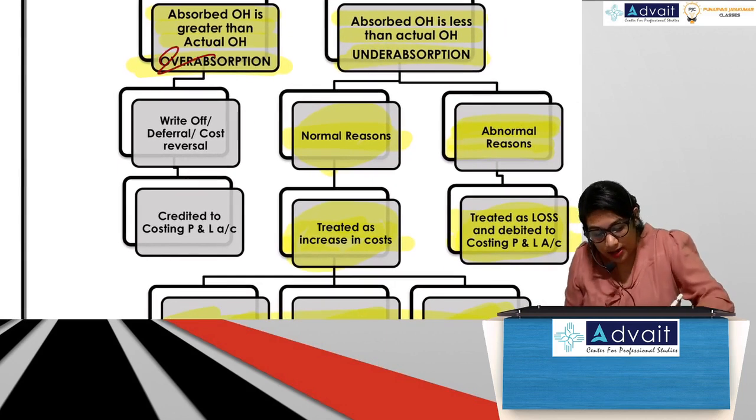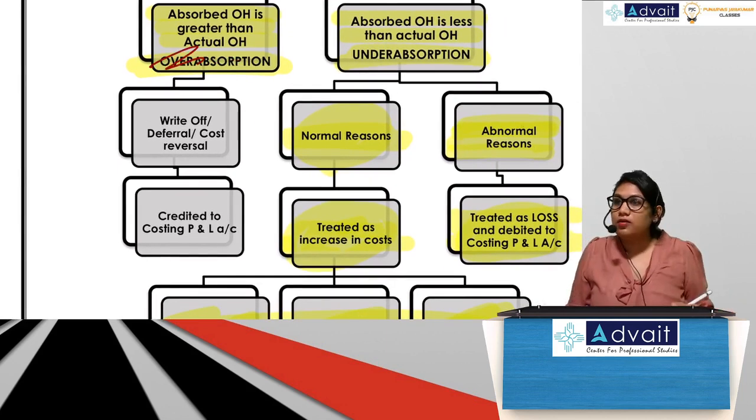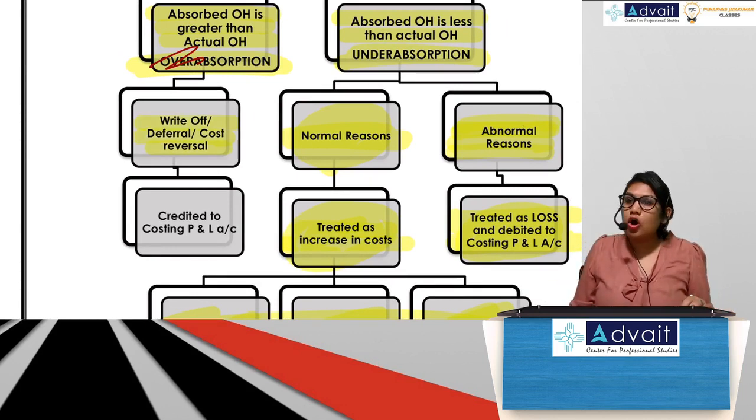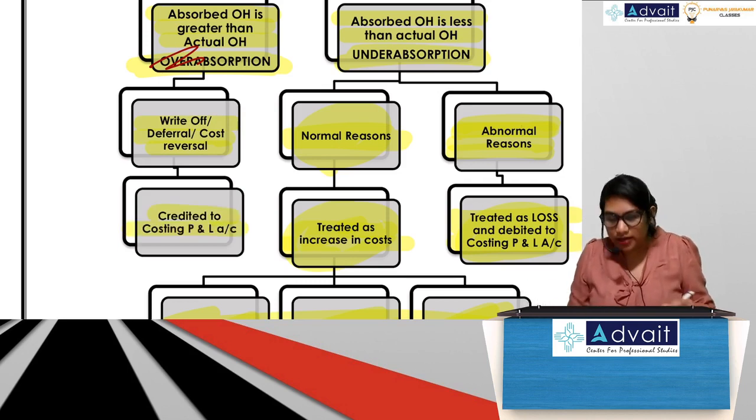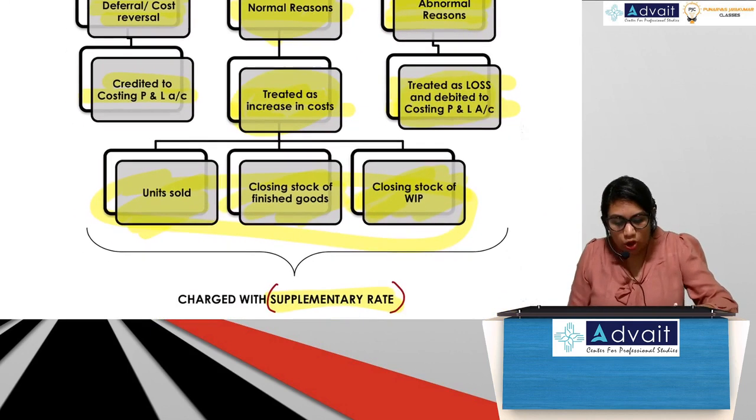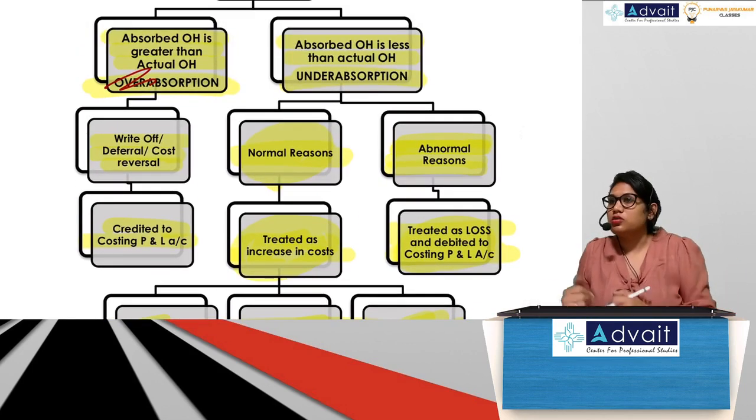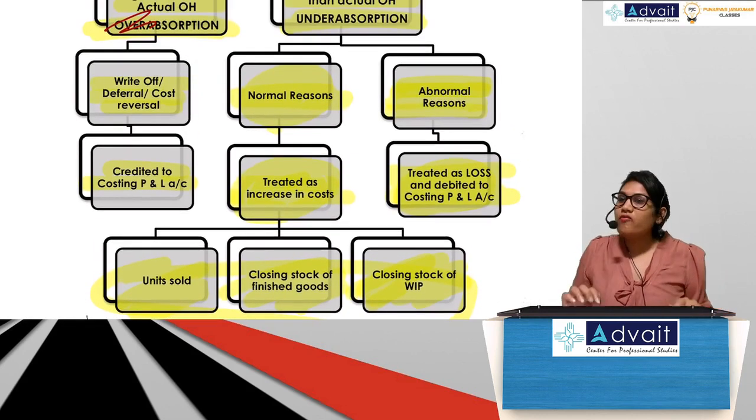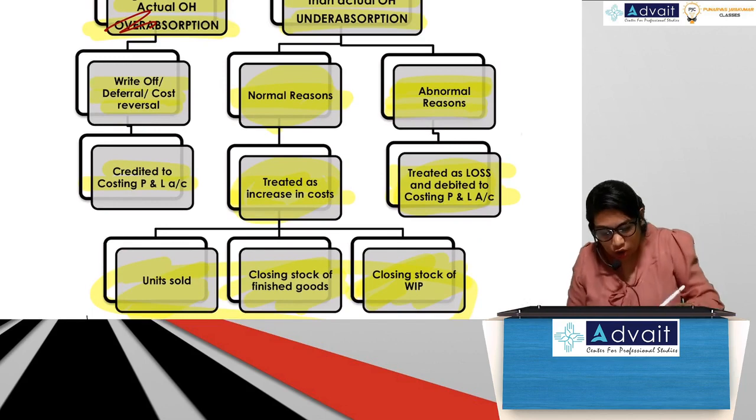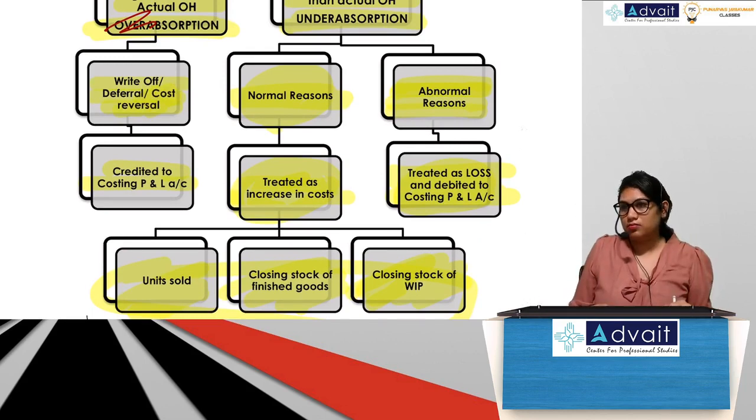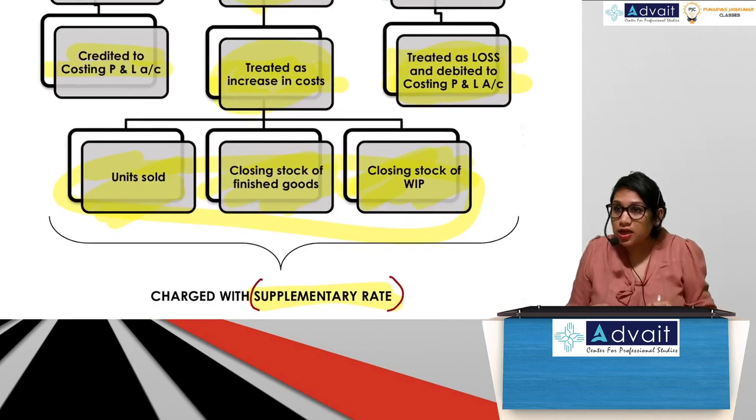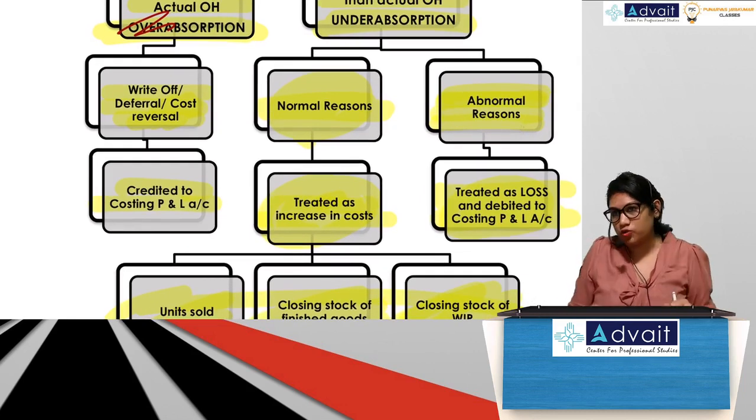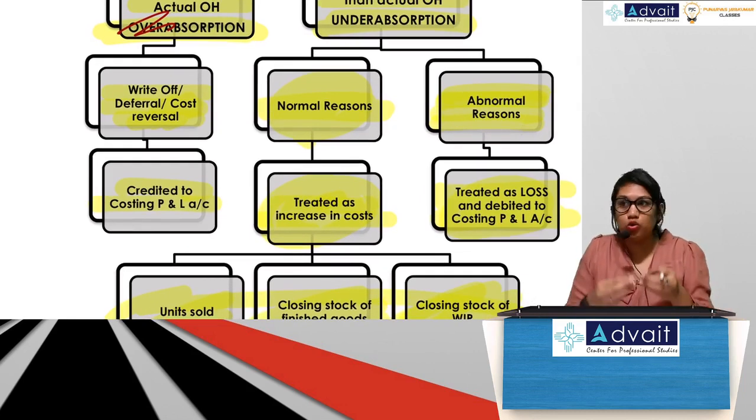If there is under absorption, sorry, over absorption, then what do we do? Guys, same thing. You write off to your costing P&L account. Either it is credited to costing P&L account, or here you increase the cost. No, here you decrease the cost. That's all. So whatever is happening here, the opposite will happen when there is over absorption. That is called cost reversal. To do this, we are going to pass some journal entries. Those journal entries will become the opposite when it comes to over absorption. So you'll understand this better when we do the problem.